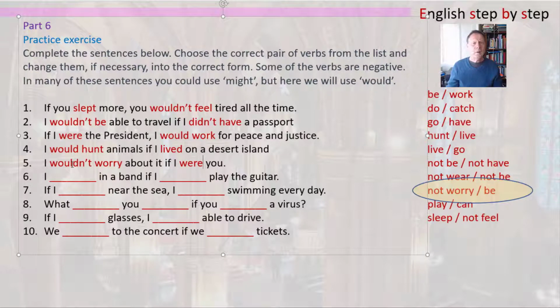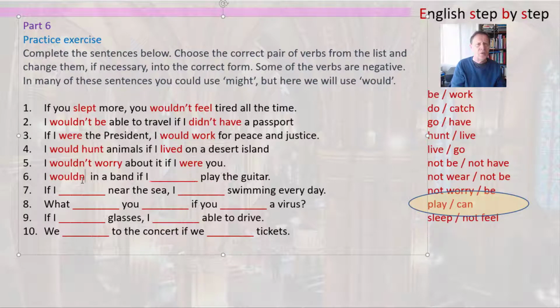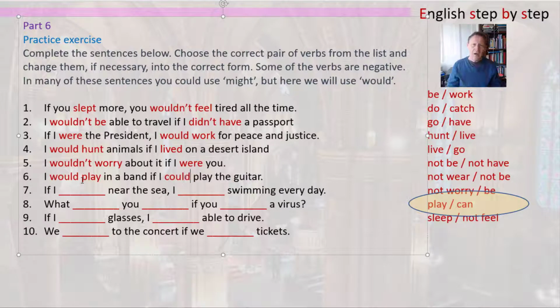Now the next one is about a band. So if you're talking about a band, then you can use the verb play. And the next verb in the pair is can. So let's make the sentence like this. I would play in a band, and then can changes to could in the past tense form, if I could play the guitar. I would play in a band if I could play the guitar.